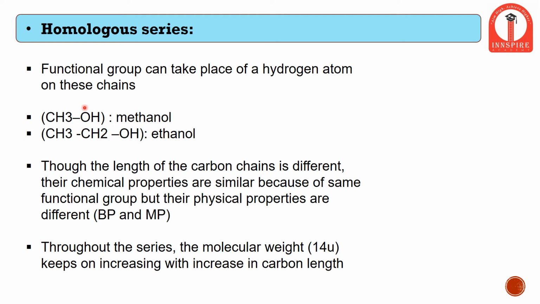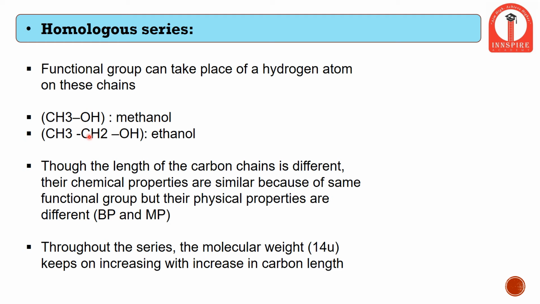Since the OH group is nothing but an alcoholic group, that is a functional group, the ending of alcohol, that is OL, is attached to the parent name, that is meth. Since it has only one carbon, it is methane plus OL, meaning alcohol, so it is methanol.